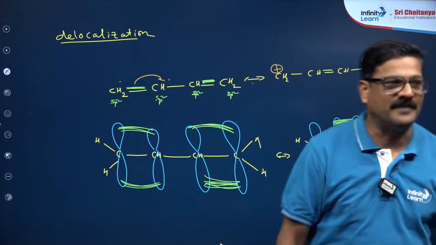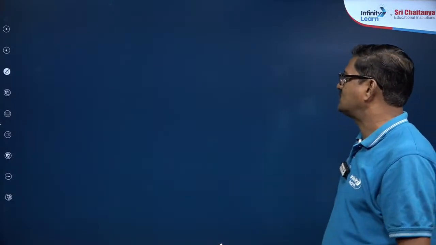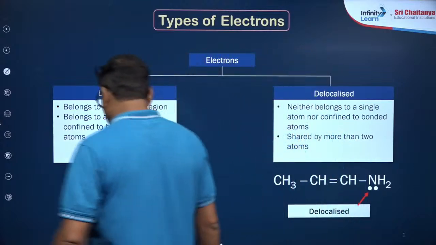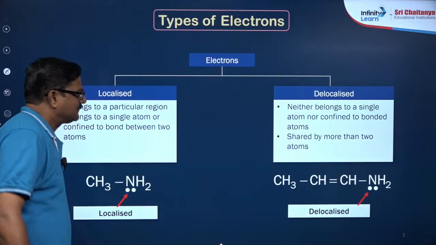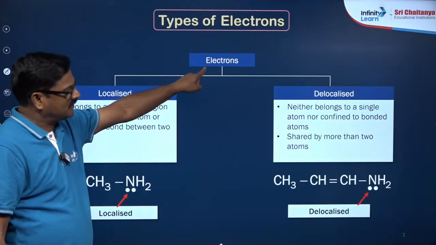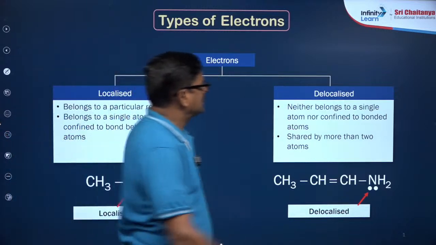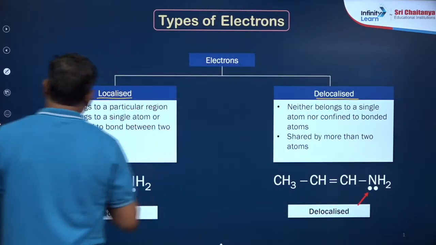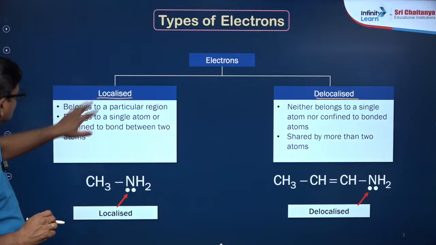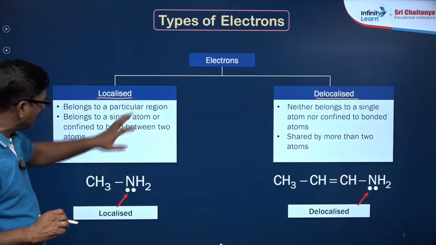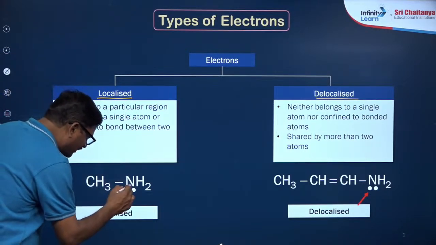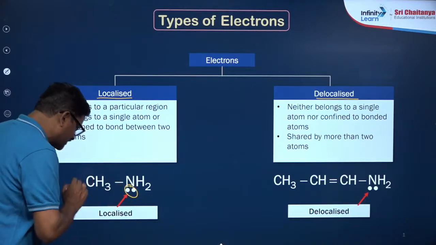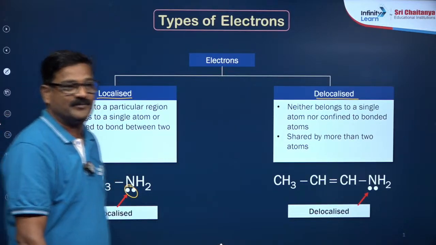Okay, fine. Let's go with this delocalization. Electron systems in organic molecules are of two types: delocalized system and localized system. So a localized system belongs to a particular region. So this is a pair of electrons that is present on the nitrogen in this methylamine.